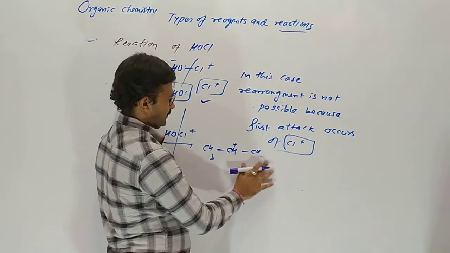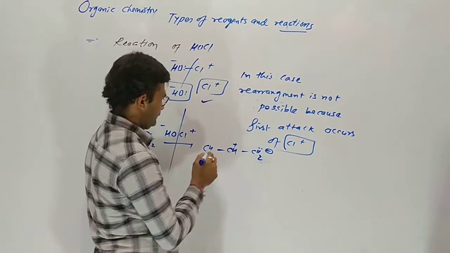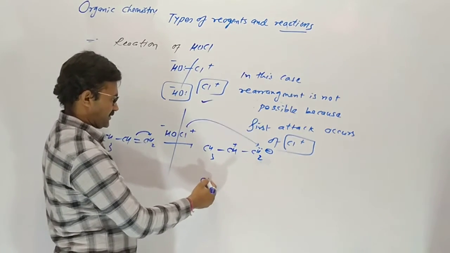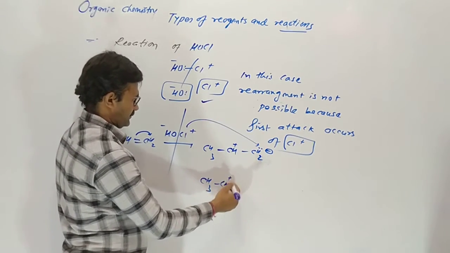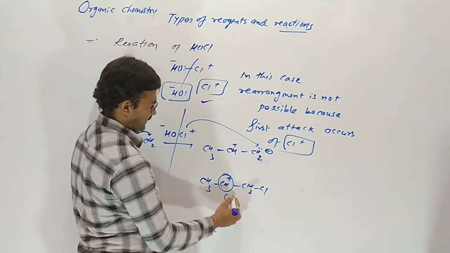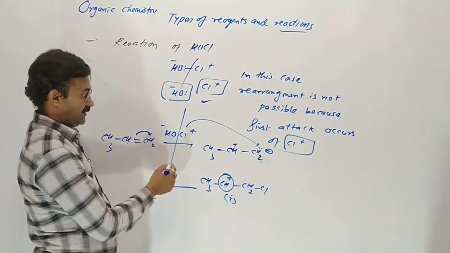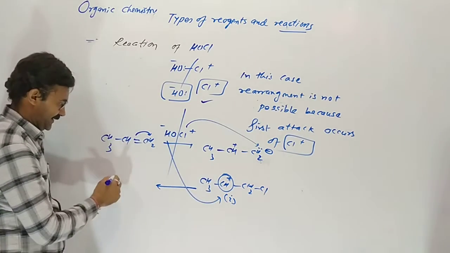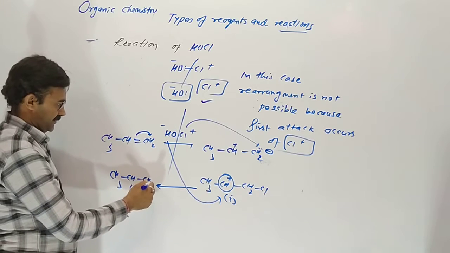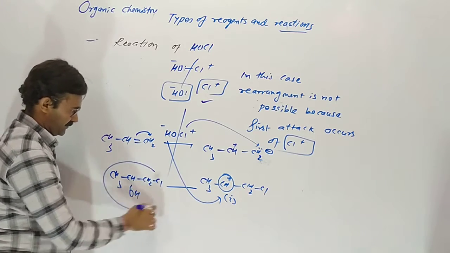So these two electrons move here, and now the first attack occurs of Cl plus there. So now our intermediate is the secondary carbocation, and now OH minus is attacking there. So it gives this type of product.